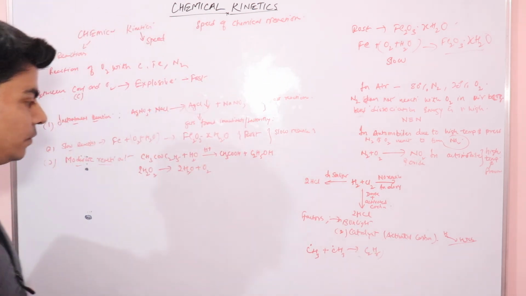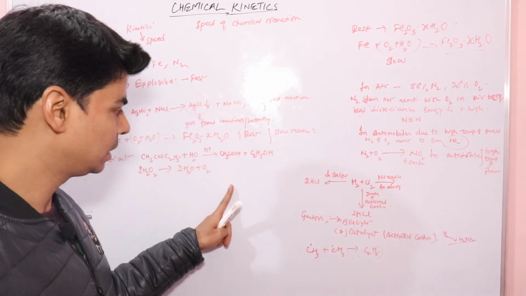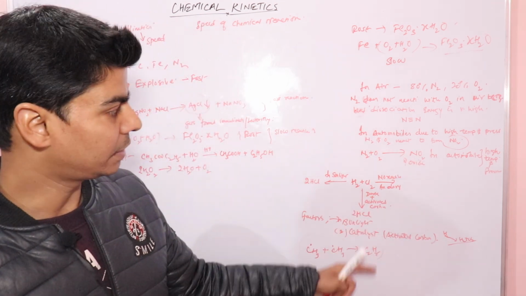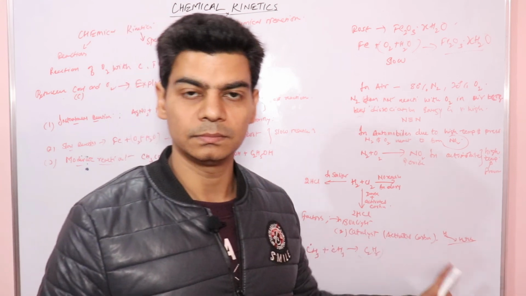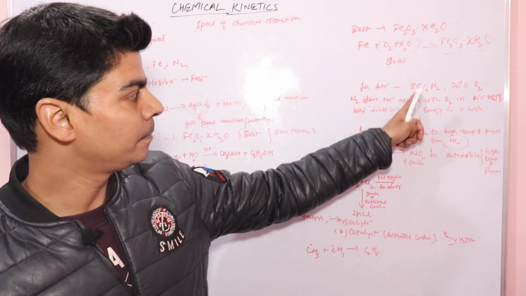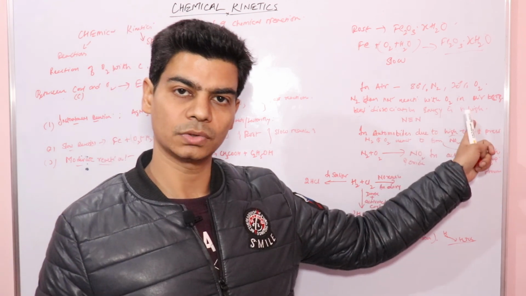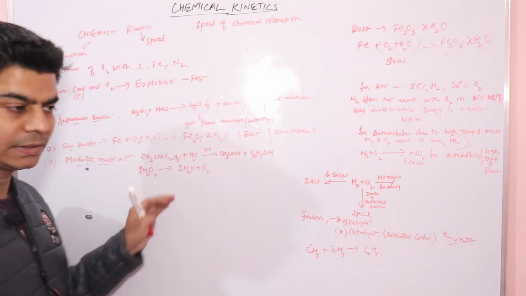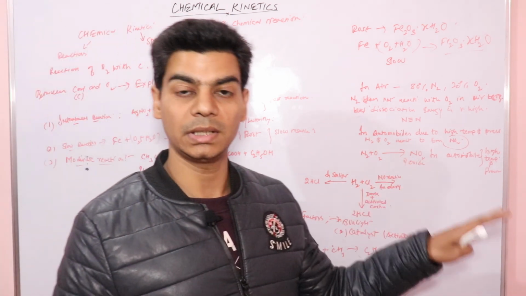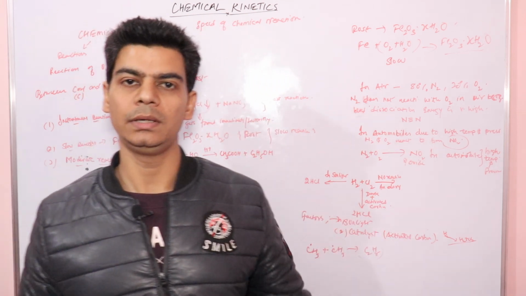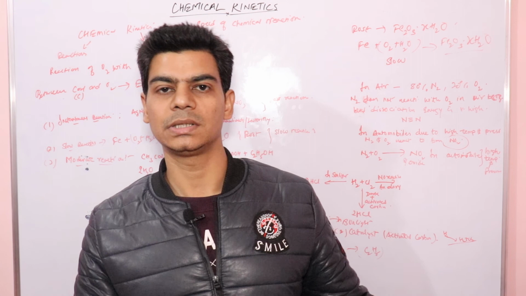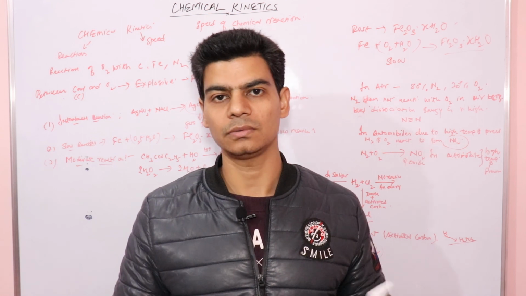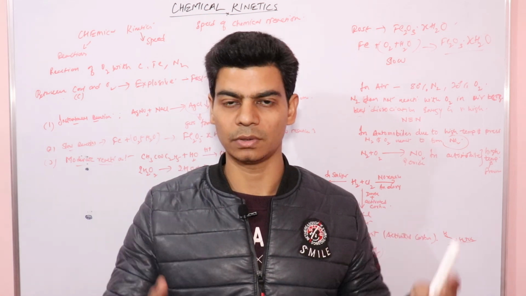So in chemical kinetics, we would be studying these reactions: how to calculate their speed and the factors that affect the speed of reactions, like we studied here. Sunlight, activated charcoal, which is a catalyst, and high temperature and pressure in the formation of oxides of nitrogen. So the study of the speed of reactions and the factors that affect it comes under chemical kinetics, and we would be doing more in future lectures. In the next lecture, we will go through the rate of reaction and the instantaneous rate of reaction, and how to calculate those from the graph.